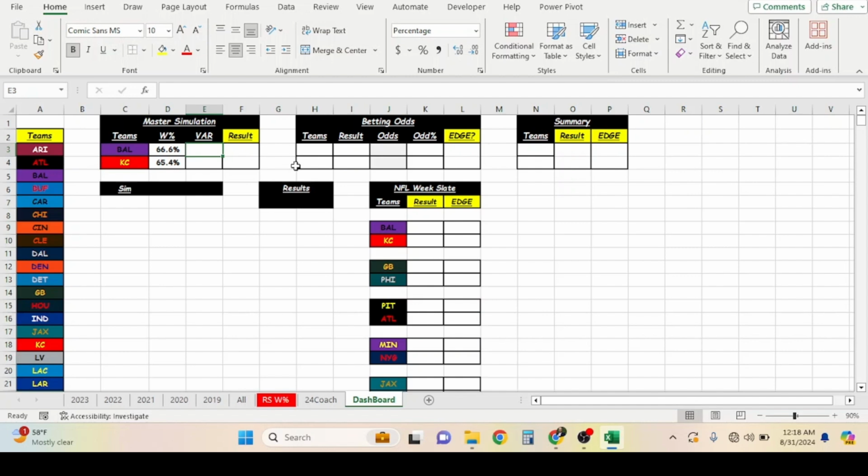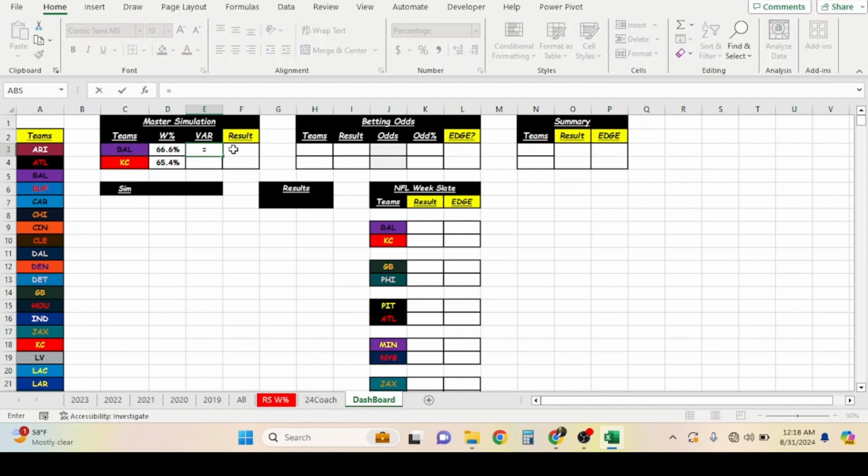Obviously, that's not clear. We could stop right there and say, according to the model, Harbaugh is a better coach than Andy Reid. We could do that, but I don't know if that's enough for us. So we'll move on to VAR. VAR is just variance, and that is standard deviation. Didn't we hear that earlier? Well, let's move on to that.